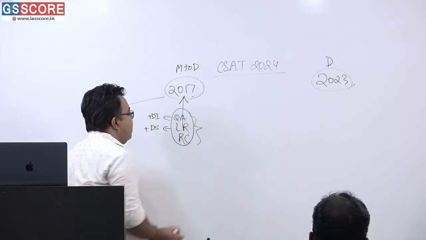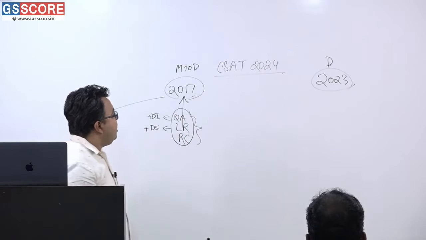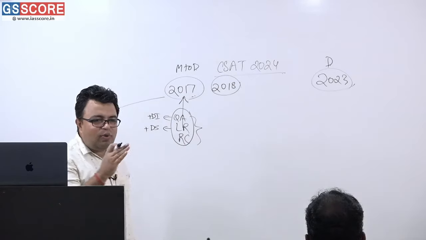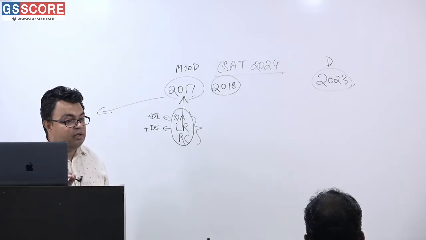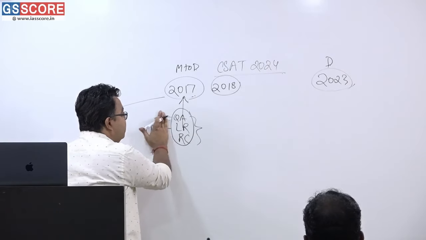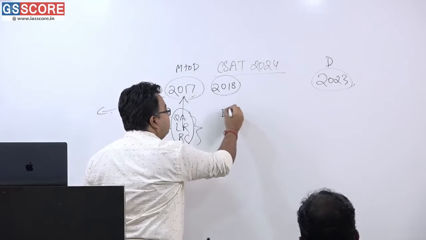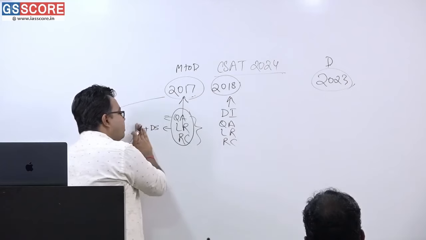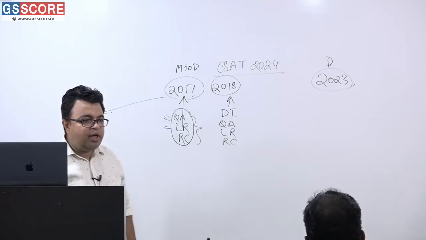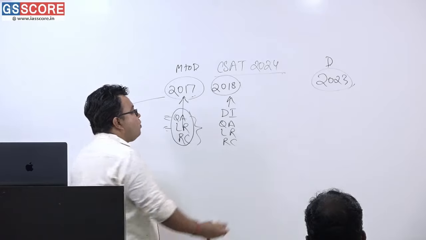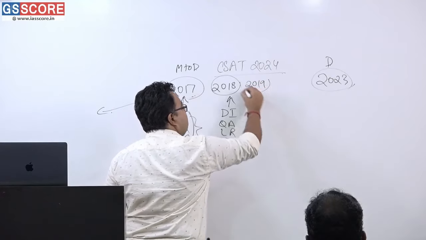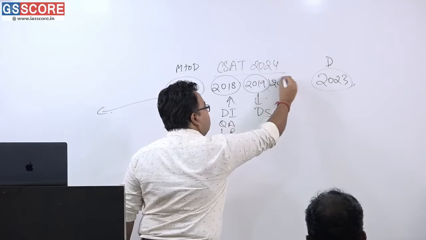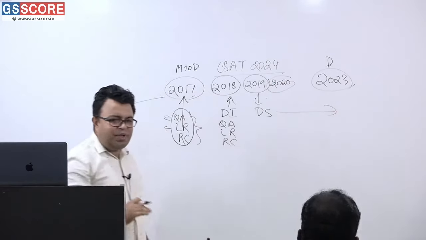In 2017 only QA, LR and RC were there, but DI came back in 2018. As many as 10, 12, 14 questions were from DI. So DI was absent earlier, but it came back. Altogether, QA, LR and RC questions were there, and no DS questions. In 2019, what was the abrupt change? Here DS appeared, and that trend has been following up till now.